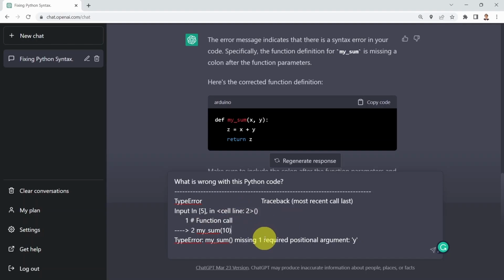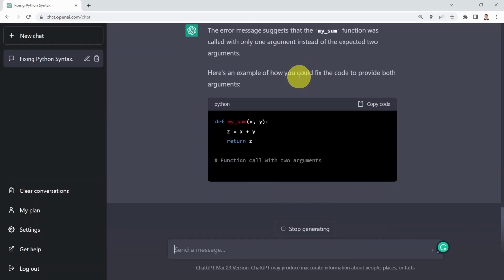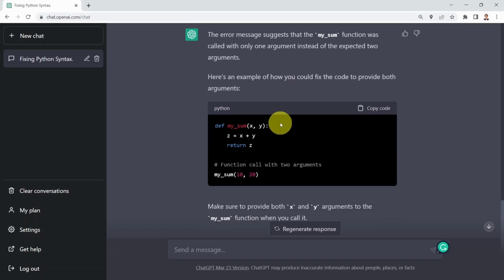Let's go ahead and test it out. Basically, I'm saying, what is wrong with that Python code? And here, I'm copying the exact same error that I got when I tried to run this line of code. Here we go. It tells you the error message suggests that the my sum function was called with only one argument instead of the expected two arguments. And here is an example of how to fix that code.